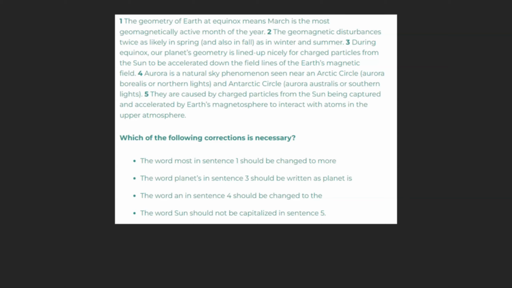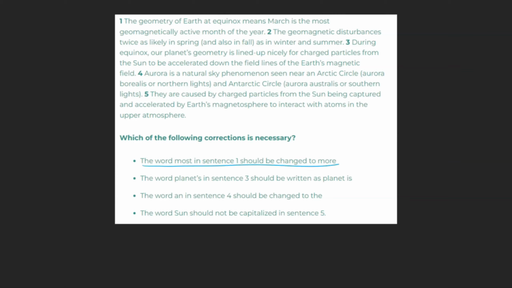Which of the following corrections is necessary? A. The word "most" in sentence 1 should be changed to "more." B. The word "planets" in sentence 3 should be written as "planet is." C. The word "an" in sentence 4 should be changed to "the." Or D. The word "sun" should not be capitalized in sentence 5. Let's go through each choice, apply its correction, and see if it's an appropriate suggestion.